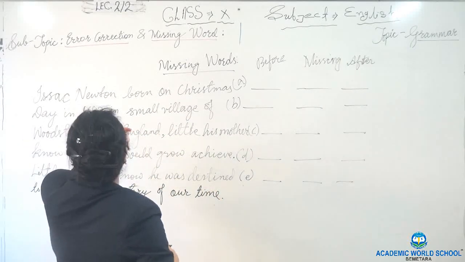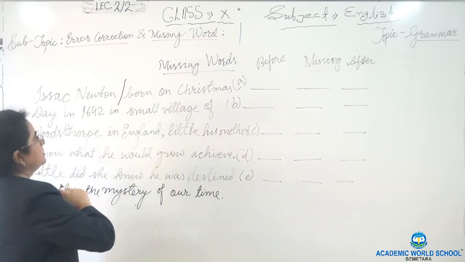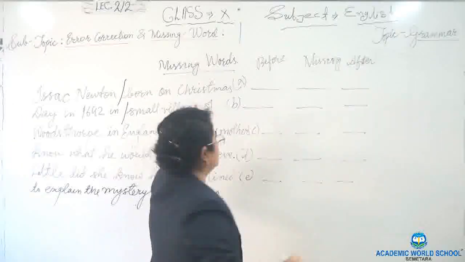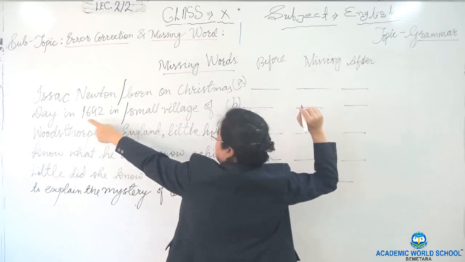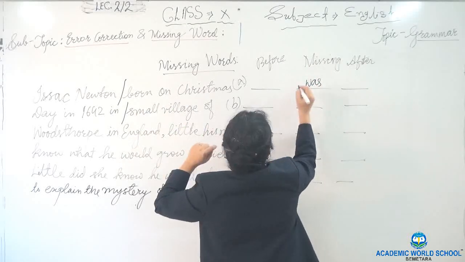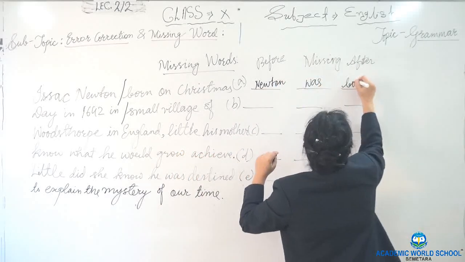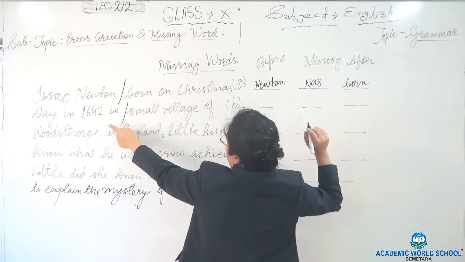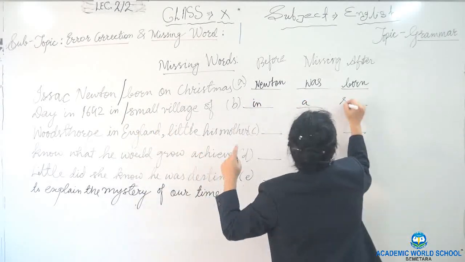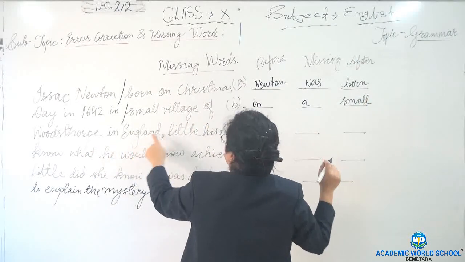Okay. Now, yes. Isaac Newton, it happened in 1642, so was. Which word is before was? Newton was born on Christmas Day in 1642 in a small village of Woodstock in England.